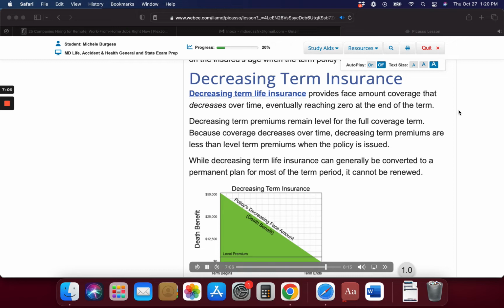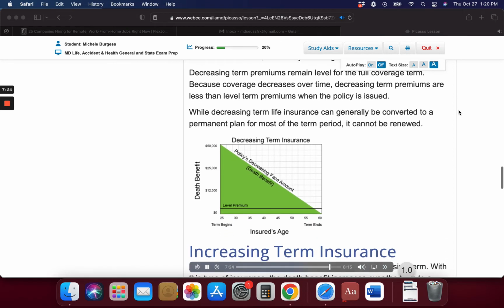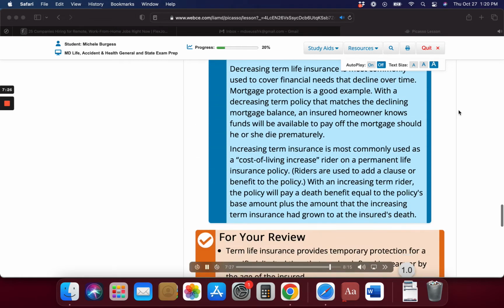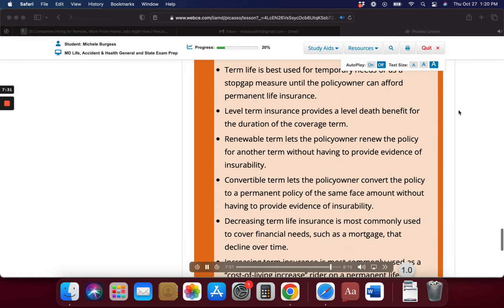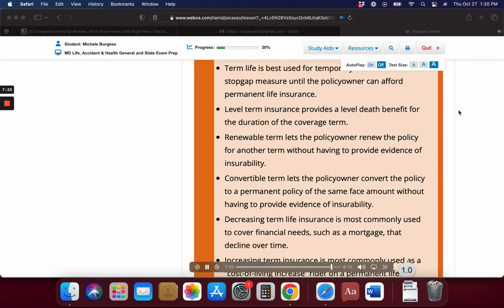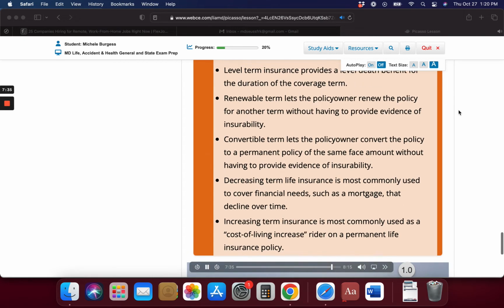For your review. Term life insurance provides temporary protection for a specified, limited time that can be defined in years or by the age of the insured. Term life is pure insurance, with no cash value, or savings element, associated with it. Term life is best used for temporary needs or as a stopgap measure until the policy owner can afford permanent life insurance. Level term insurance provides a level death benefit for the duration of the coverage term.